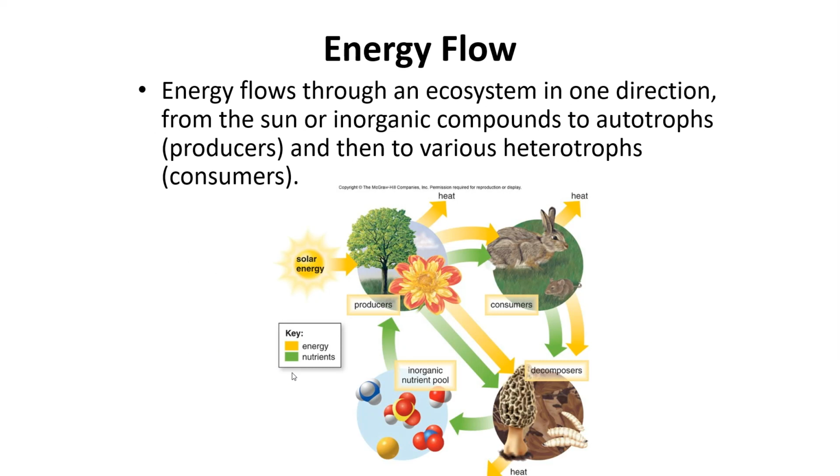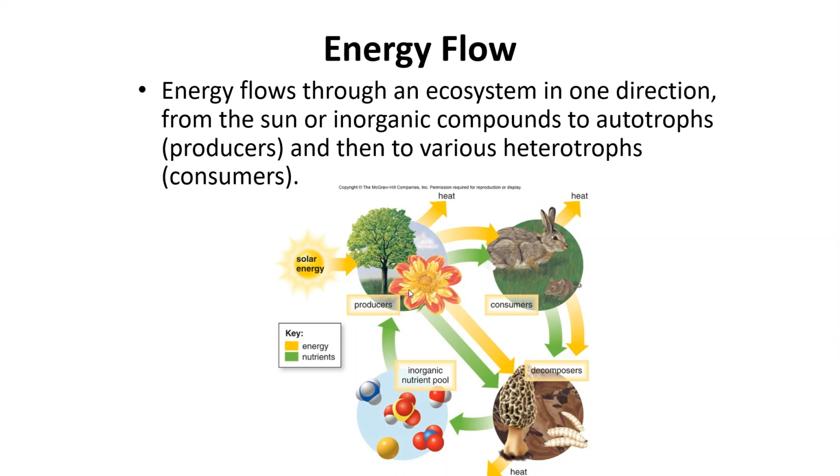Now, how does energy flow? Well, as I said earlier, energy originates from the sun. So the sun has energy packets that go down and are absorbed by producers. So here we see, when we're following from our sun to the tree, we see the energy arrow. So the producers, or the tree, takes in the sun's energy, and they use it in a few different ways. Part of this energy is used for heat and growth, so producing leaves, growing limbs, growing flowers. Some of this energy is lost because it's consumed by other organisms. So here we see a rabbit.